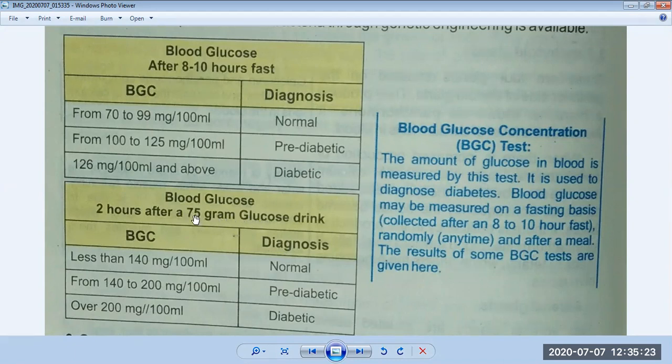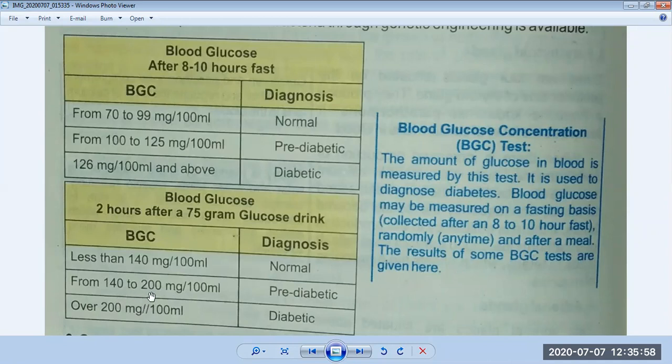A person has taken a glucose drink, any sugary drink which has 75 grams of sugar in it, and after 2 hours, what will be the condition of the body? So, blood glucose concentration and diagnosis. What will be diagnosed? Less than 140 mg per 100 ml. He has taken a sugary solution, okay, and after 2 hours, if there is 140 mg of sugar in 100 ml, then a person is normal.